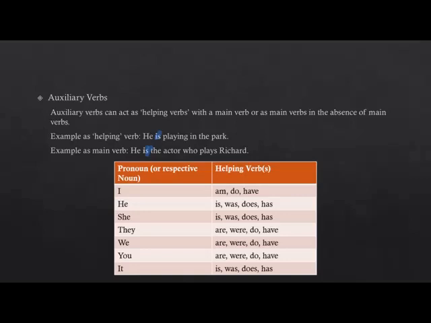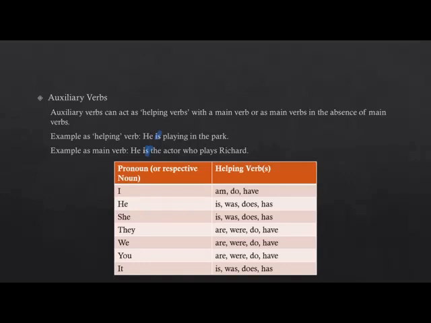Then we have they, which is a plural pronoun, and the helping verbs that we can use with they are are, were, do, and have. Similarly, for we, we also use are, were, do, and have. For you, we can use are, were, do, and have, the same as they and we. Here, a point that you should note is that although you can also be singular, the helping verbs are plural because you can be either singular or plural. The helping verb that we use with you are always plural.